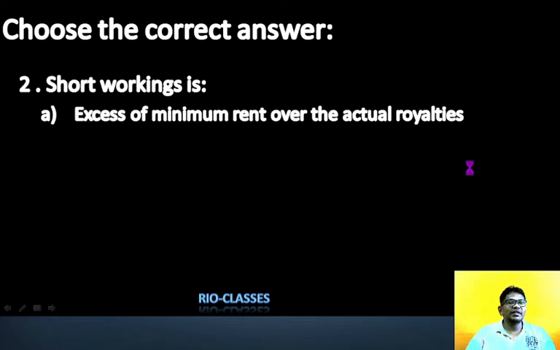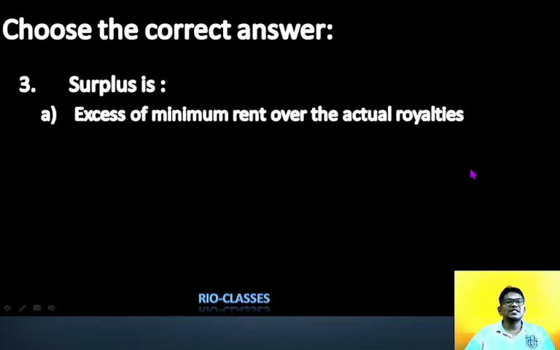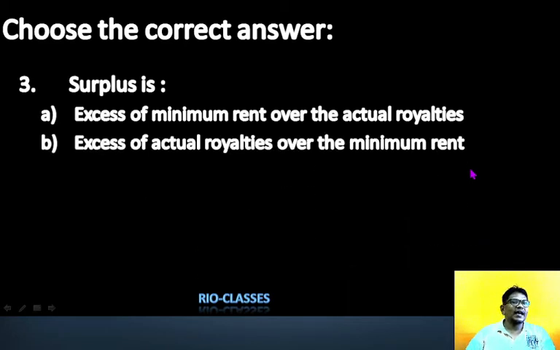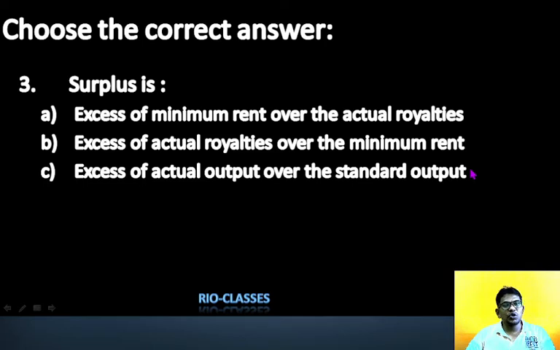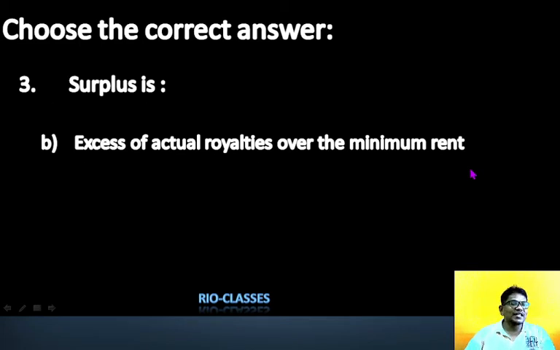Alright, next question, question number 3, surplus. You know surplus, right? What is surplus? Yes, my dear student, surplus means excess of royalty over minimum rent. So the options: excess of minimum rent over the actual royalty, excess of royalty over minimum rent, excess of actual output over standard output, and last is excess of standard output over the actual output. Then surplus is excess of actual royalty over the minimum rent. If we pay royalty more than the minimum rent, it becomes surplus. Right? So remember this. All right.